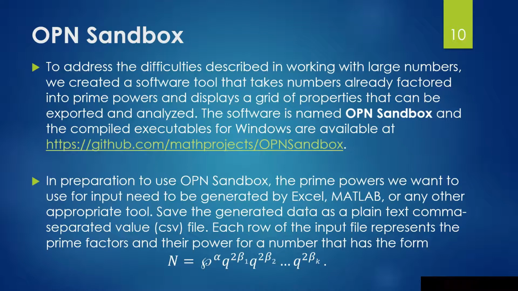And in preparation for the OPN Sandbox, the prime powers we want to use for input need to be generated either by Excel, MATLAB, or any other appropriate tool. And then those numbers should be saved as a CSV file, where each row of the input file represents the prime factors and their powers, where the number has the form as we've presented.